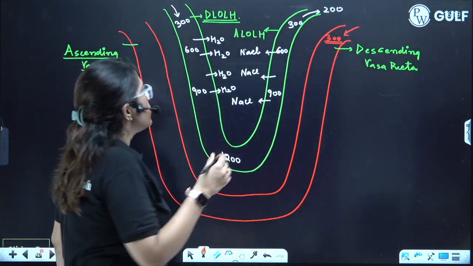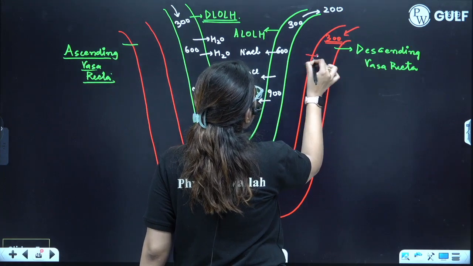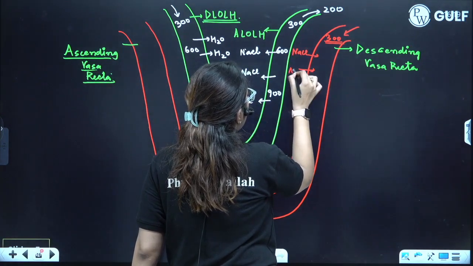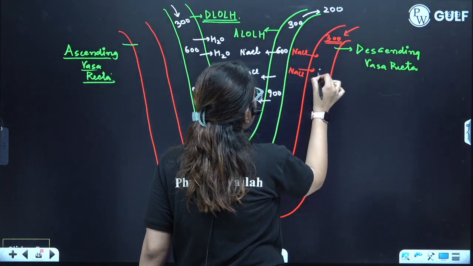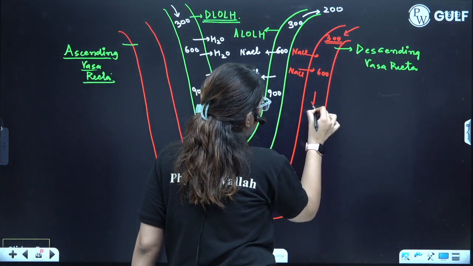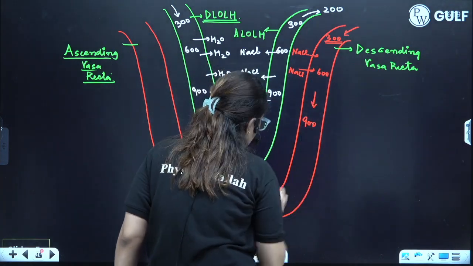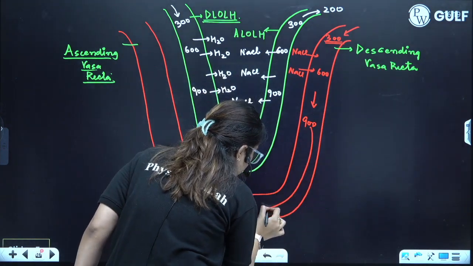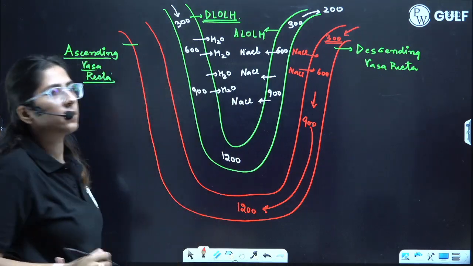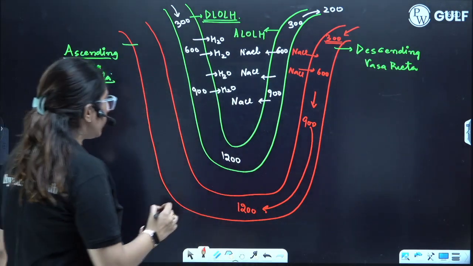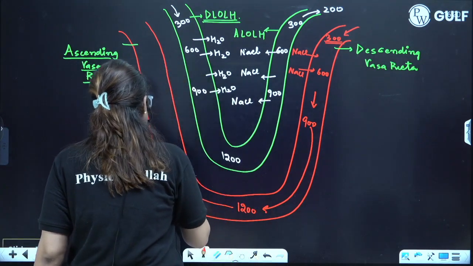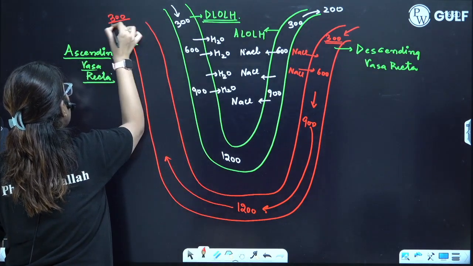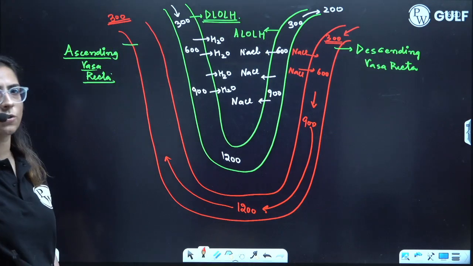Clear? Now, here what will happen? The NaCl is reabsorbed. As the NaCl is reabsorbed, it will come out to be 600, then 900, and ultimately it will reach 1200. Is this point clear? From the 1200, blood wants that whatever the blood leaves should have the same osmolarity, that is 300 milliosmol per liter.